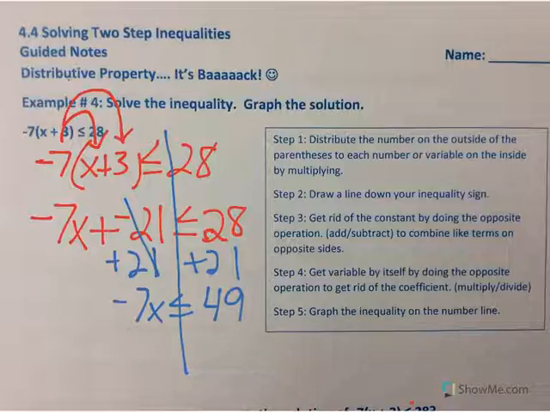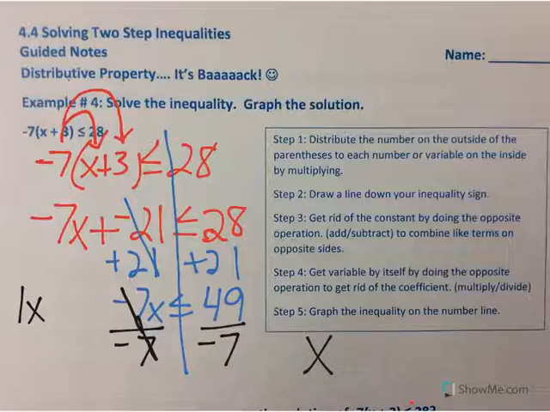So now I still need one more step to get the variable all by itself. In this case, I need to get rid of the -7. That's not a subtraction sign, that's -7. It's multiplying. The opposite of multiplying by -7 is to divide both sides by -7. Negative 7 divided by negative 7 is positive 1. So that would leave you with 1x, and anything times 1 is itself, which would be x. And 49 divided by negative 7 is negative 7.